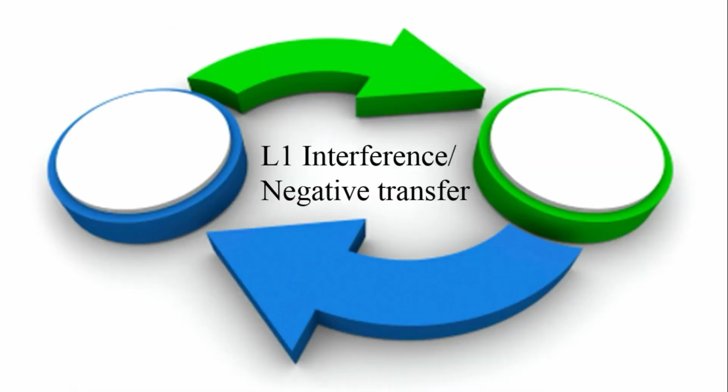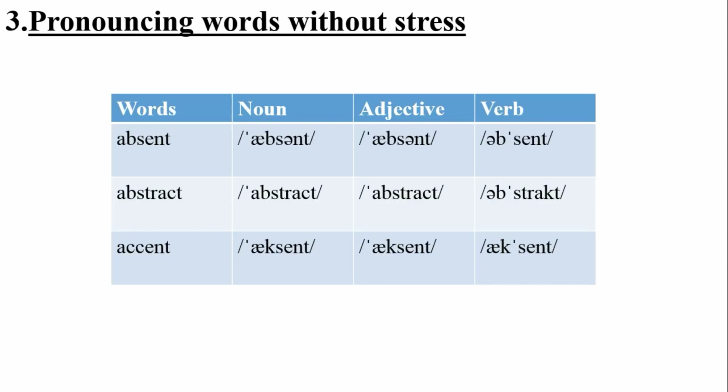We will continue with the key areas of L1 transfer of Malayali English learners. So the third one is pronouncing words without stress, which we have already studied. In English, some words which are used as nouns, adjectives and verbs have the same spelling but different pronunciation because stress changes in accordance with their class.